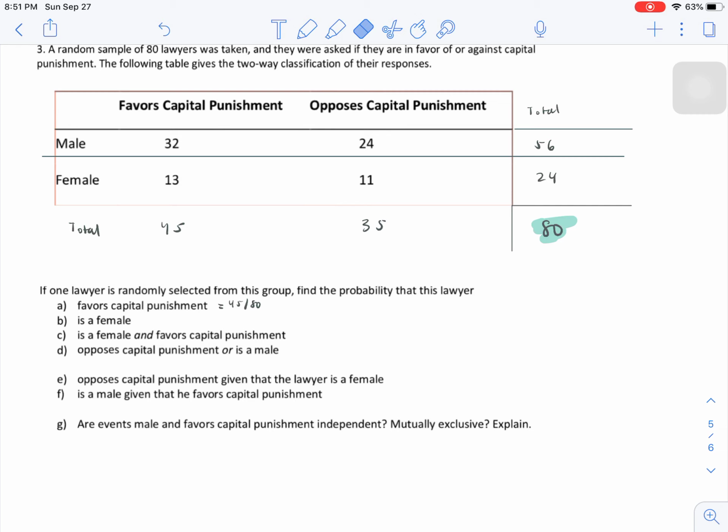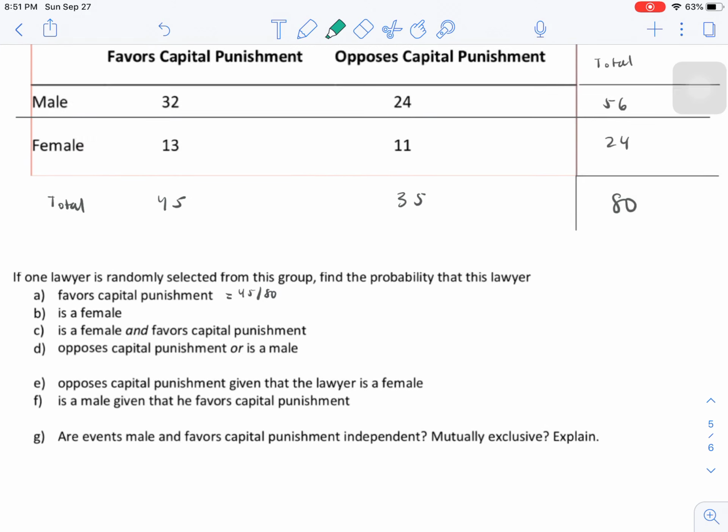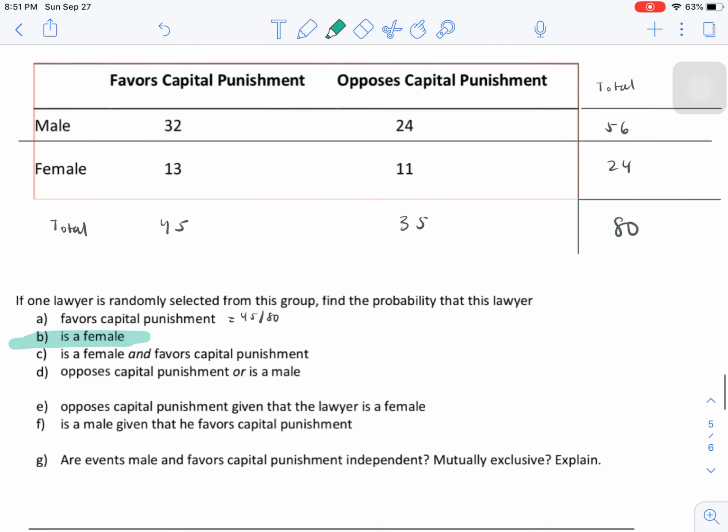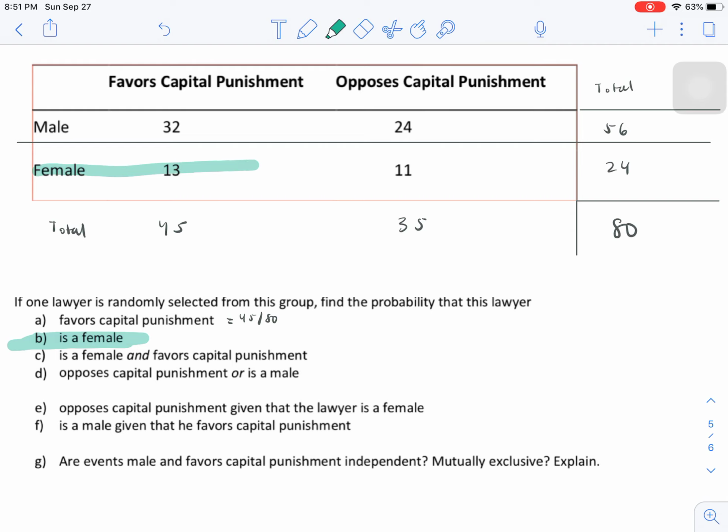Okay. Part B asks, what's the probability that a lawyer from our group is female? Well, there were 24 total women out of 80 total lawyers in our sample, so that probability is 24 out of 80.